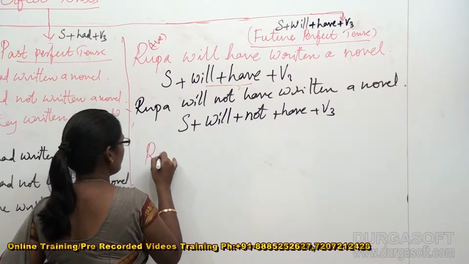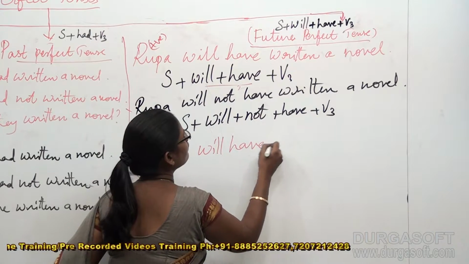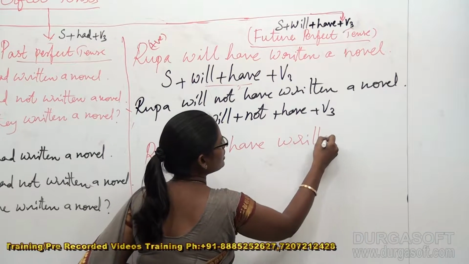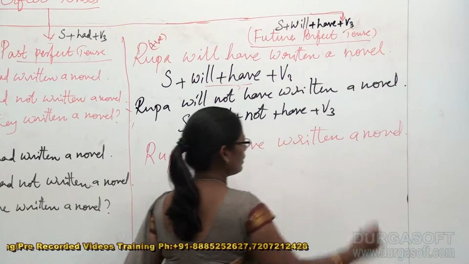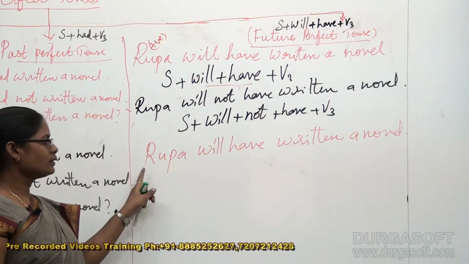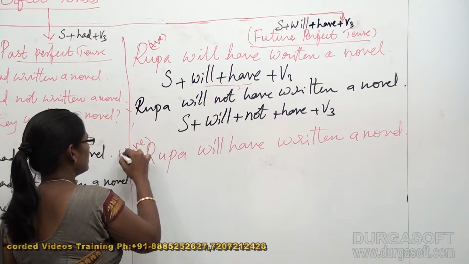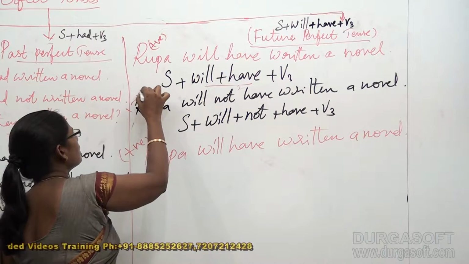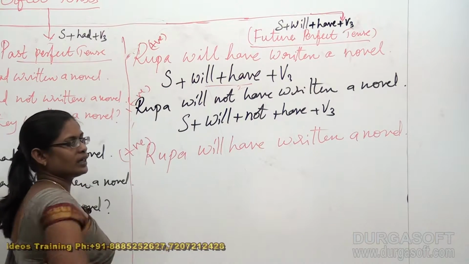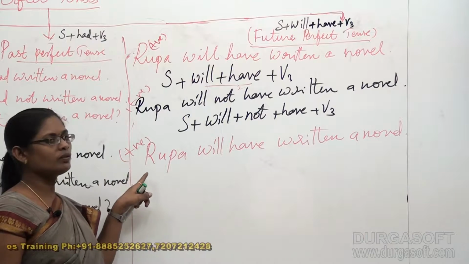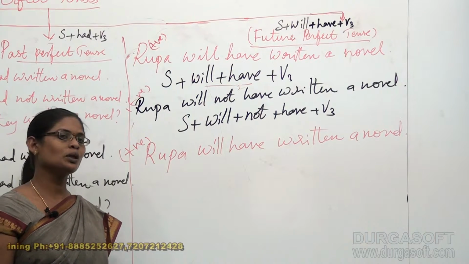Now Rupa will have written a novel. Now this is my required information. In fact, this is my positive sentence and this is my negative sentence, and from the positive sentence I derived the negative sentence. Even now also from the positive sentence I am going to derive a question.